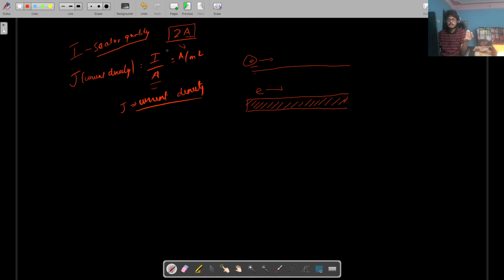Only if you know the circuit, only if they show you the circuit like this, then you can see the direction of current. So direction of current will be opposite to the direction of electrons. So electrons will flow in this direction, so current will be in this direction, right? So direction of current will be opposite to the direction of flow of electrons. So electrons will flow from negative to positive, and current will flow in the opposite direction, positive to negative.